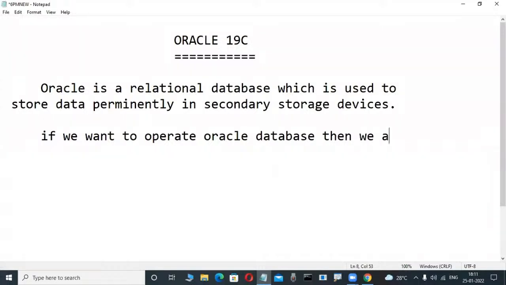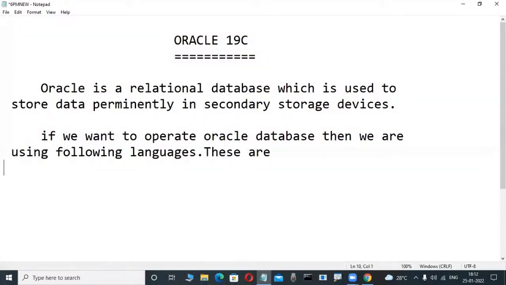then we are using the following languages. These are: first one, SQL. SQL is a language, the structured query language.